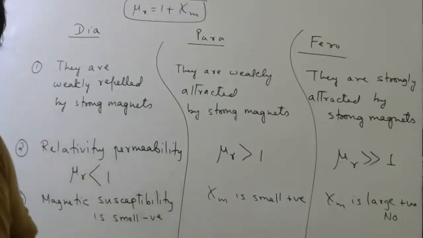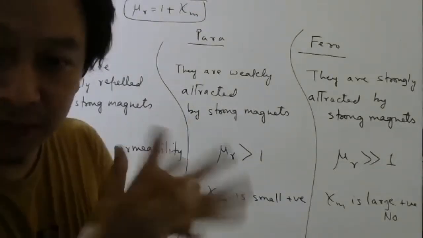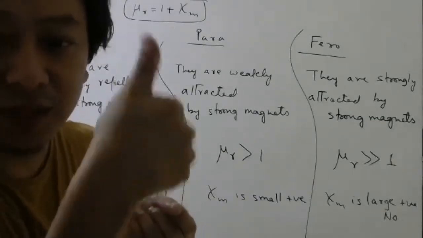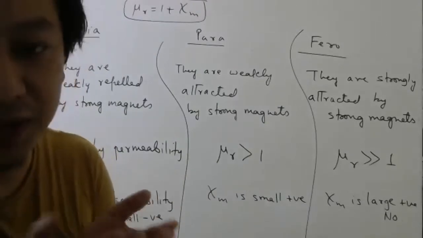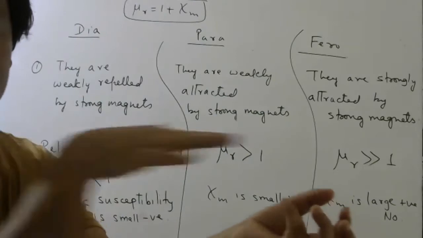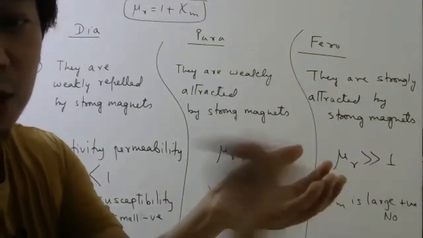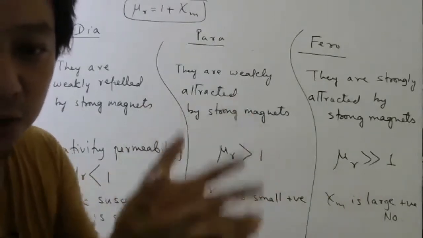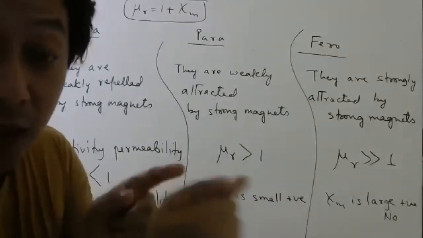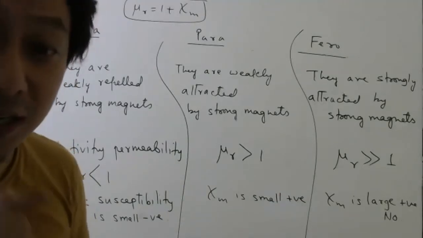So remember, in diamagnetic material, the atoms do not have any dipole moment. Basically, they have an even number of electrons, so one electron's magnetic moment will cancel the other electron's magnetic moment. So the atom as a whole doesn't have magnetic moment. But when you apply an external magnetic field, they get induced magnetic moment in the opposite direction, and that is why the total magnetic field inside the material is less than outside. But why did it get induced in the opposite direction, sir? That we have to study in the next chapter.